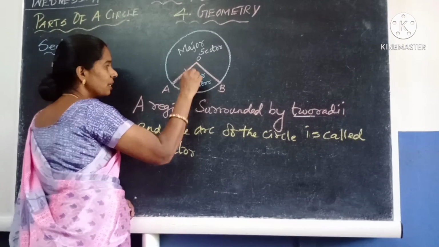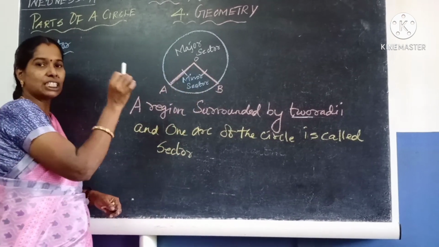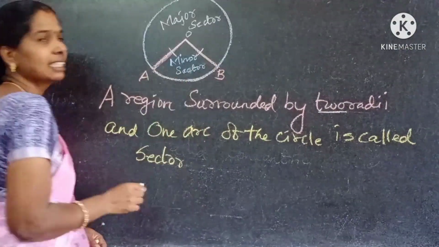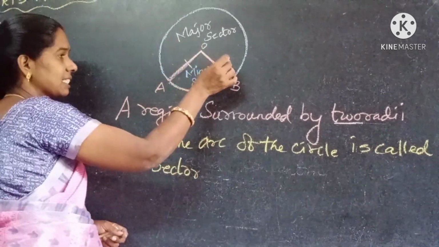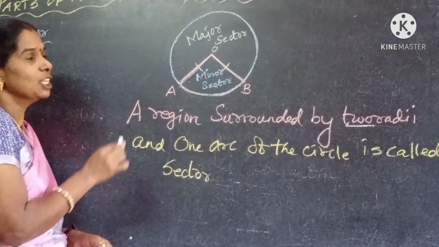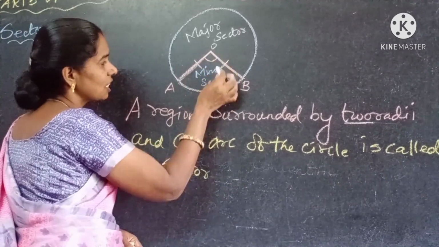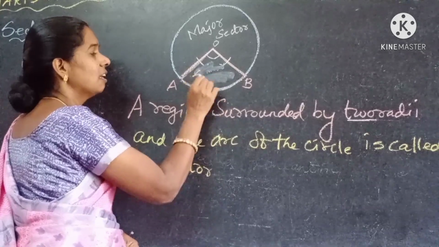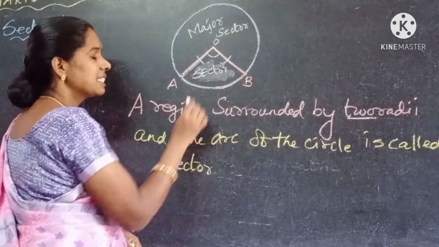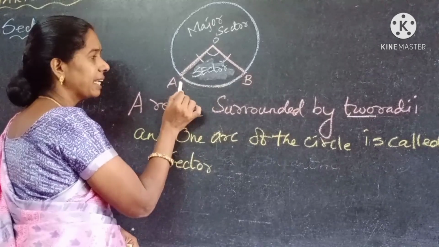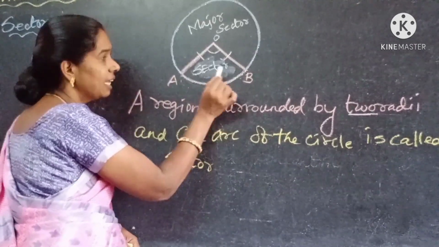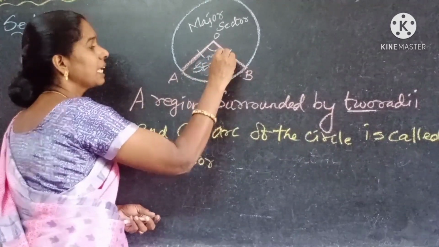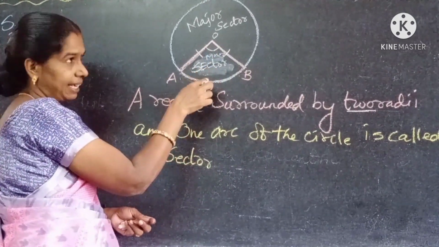Here you see OA and OB are the radii of the circle. And what is the arc surrounded here? AB is the arc surrounded here. These two radii are surrounded by the arc AB. So we can say this region is called a sector. Since this sector is surrounded by the small arc AB, we can say this is a minor sector.